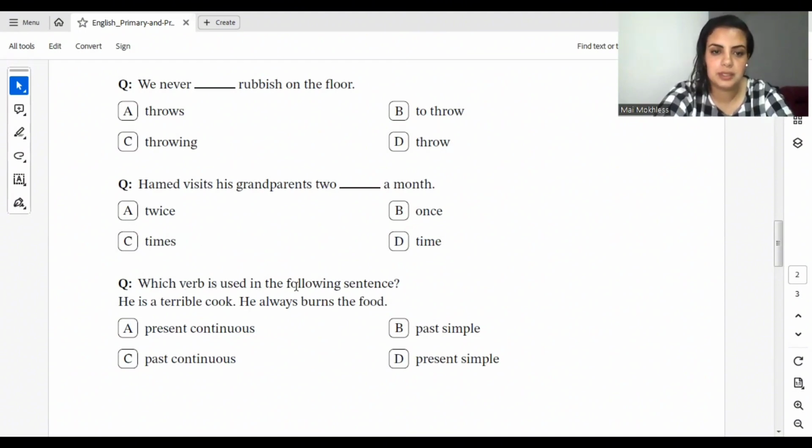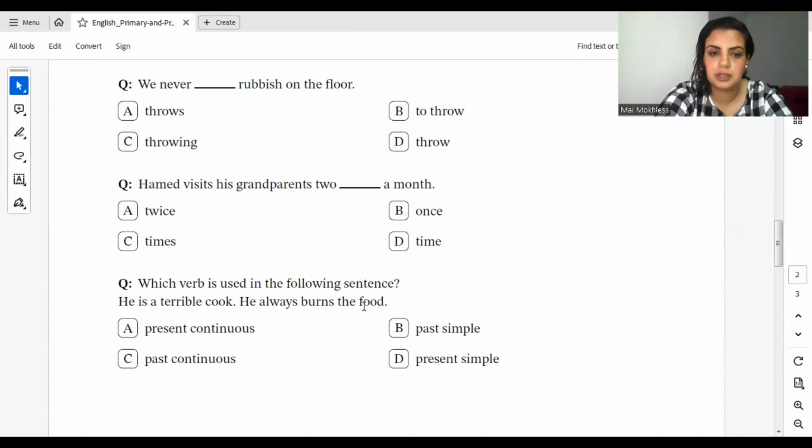Which verb is used in the following sentence? He is a terrible cook. He always burns the food. A, present continuous, B, past simple, C, past continuous, D, present simple. He is a terrible cook.